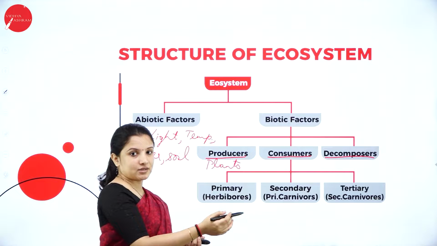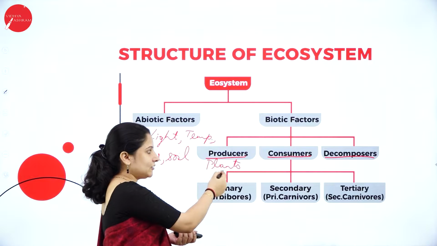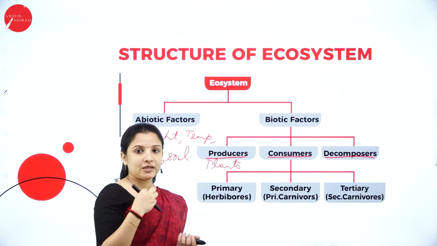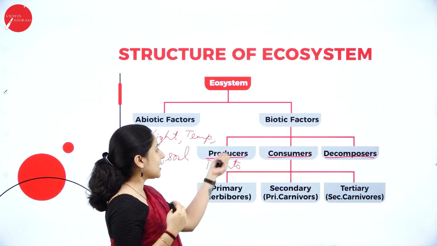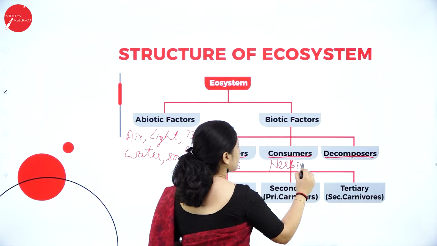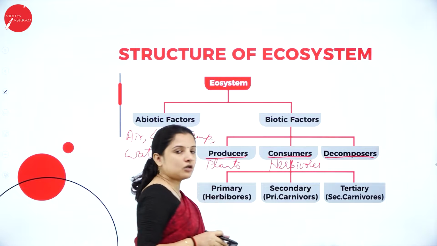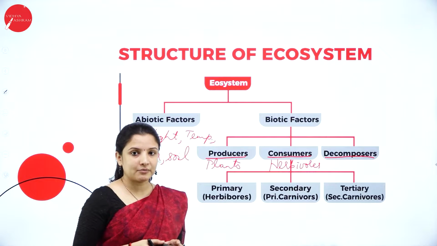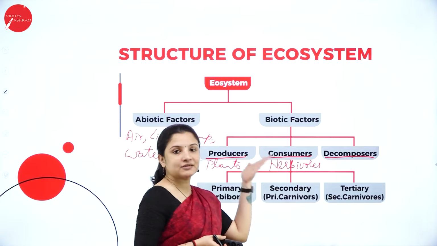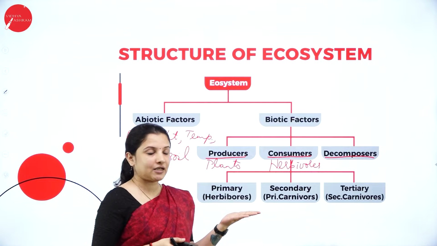Those organisms which feed on the green plants or the producers will be the consumers. Consuming means to eat, right? So that is why they are the consumers. So they will be the herbivores. So most of the herbivores will be the consumers. What are herbivores? Herbivores are those animals. So in the word itself it says herbivorous. So herb means something related to the plants, the green plant.